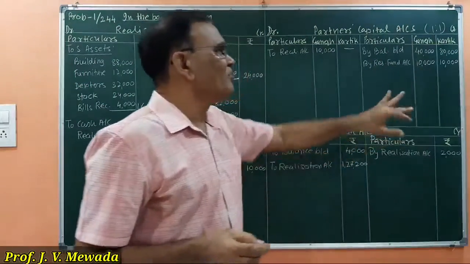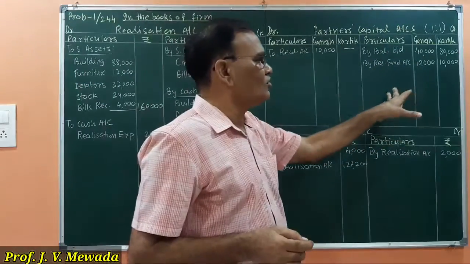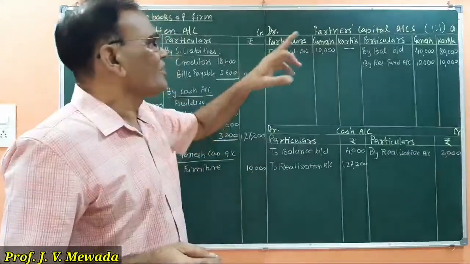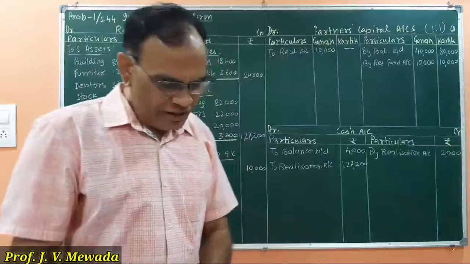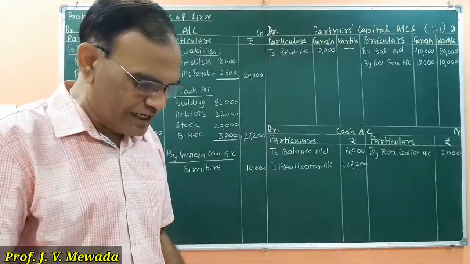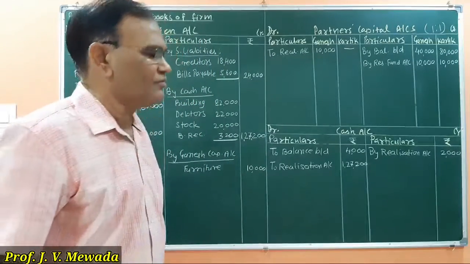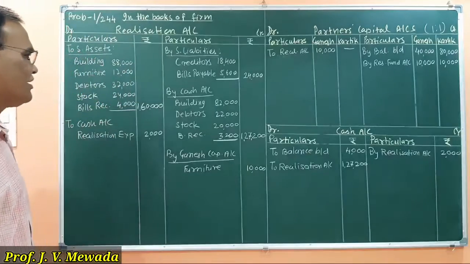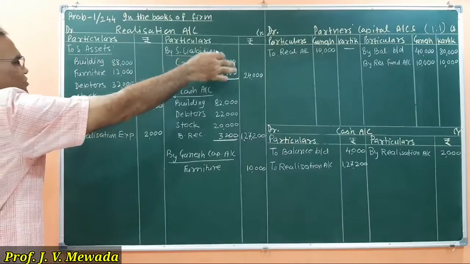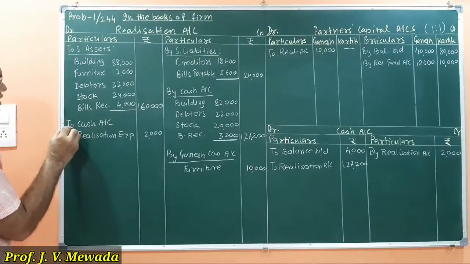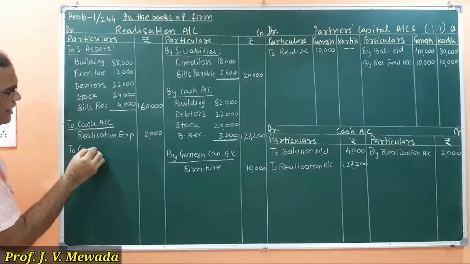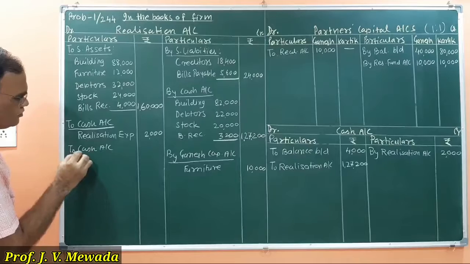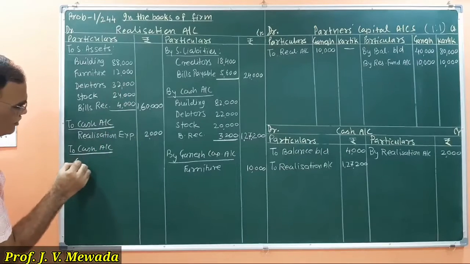Here the balance of partners goes on increasing and the balance of partners goes on decreasing. Now we are having two outside liabilities, creditors and bills payable. The problem is silent about that, so we have to pay both these liabilities at book value. So now again we will write to cash account. What is the amount?